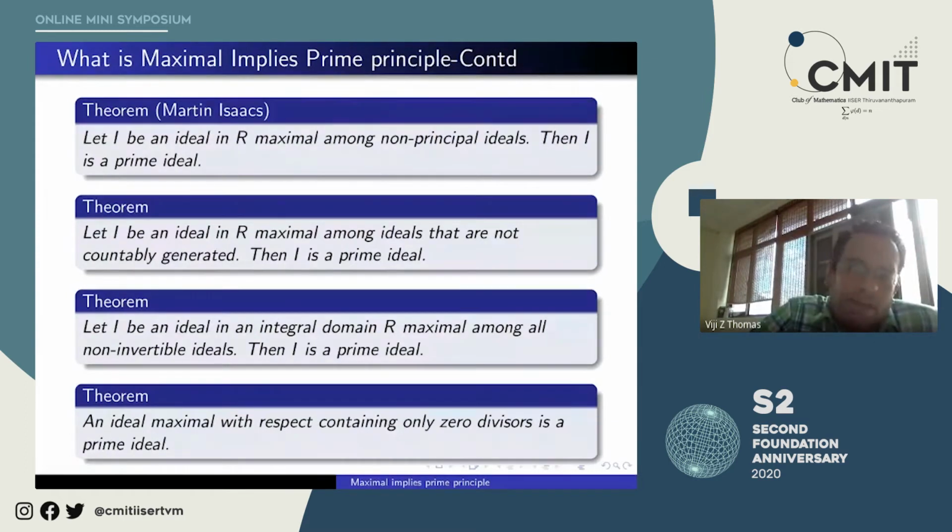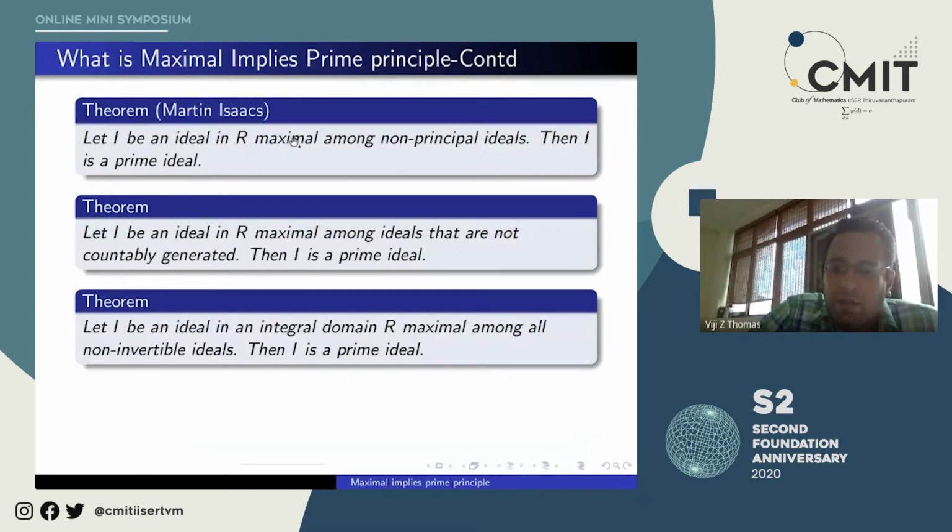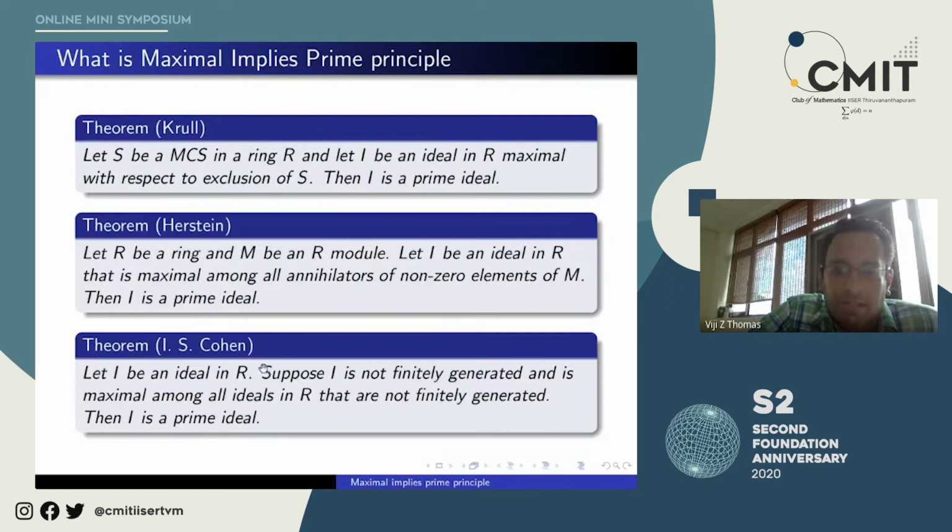Since it's a talk, I will at least give the proof of one. And if you happen to be a person who knows the proof of the theorem I am presenting, I am sorry. I could have presented some other one, but anyway, I can't help that. So I have chosen Cohen's theorem, and let me tell you why. This is Cohen's theorem, which is what I am going to focus on.